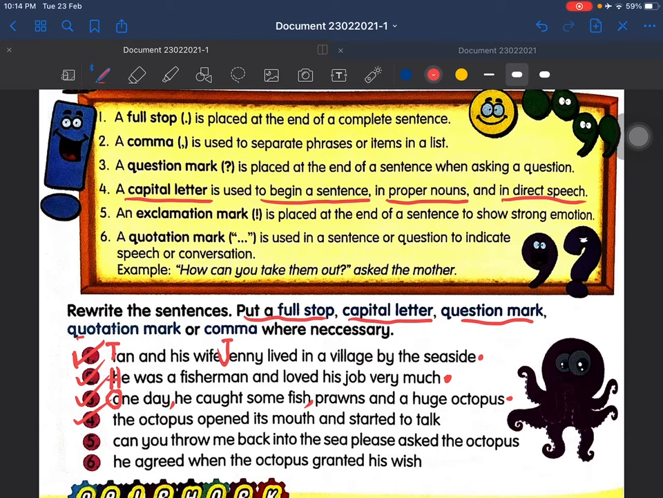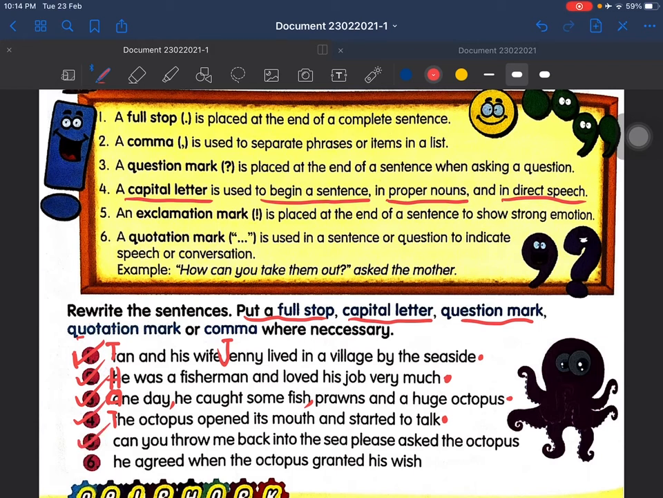The octopus. So at the beginning of the sentence, you must use capital letter. Okay, so you must write this in capital letter. This one capital letter O, this one must be capital letter T. Okay, so the octopus opened its mouth and started to talk. Full stop. And then number 5.